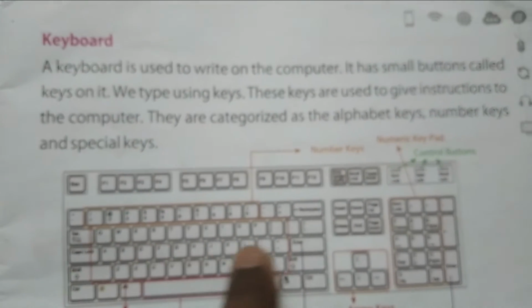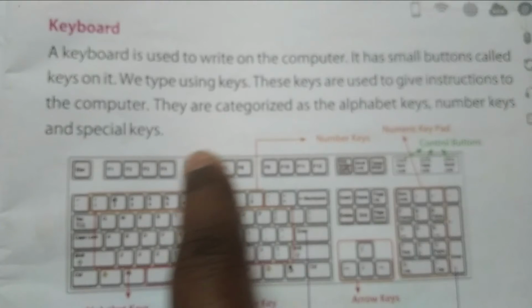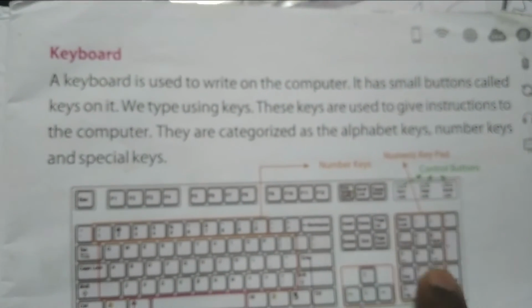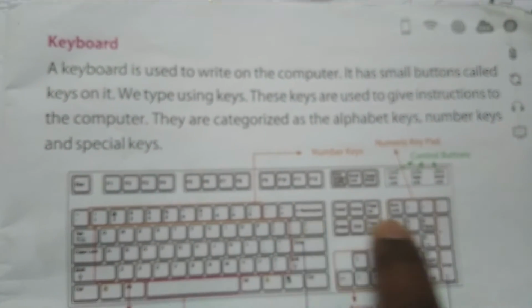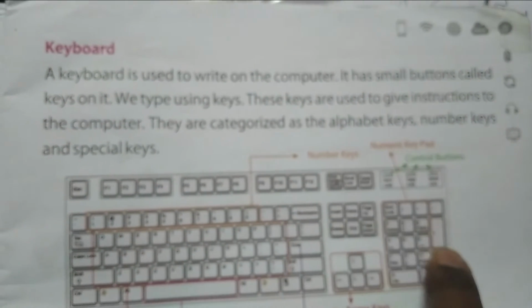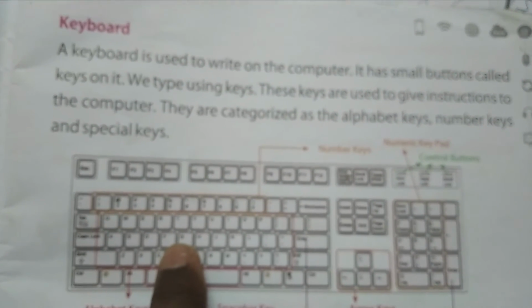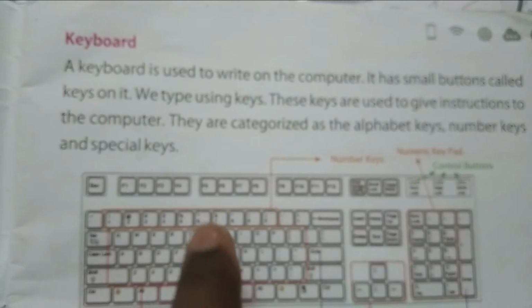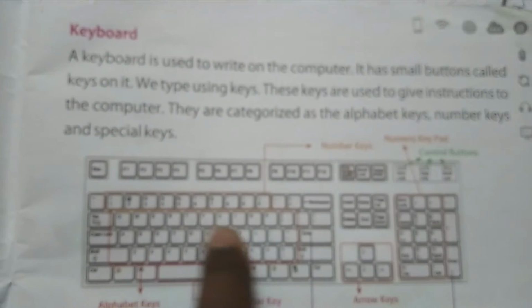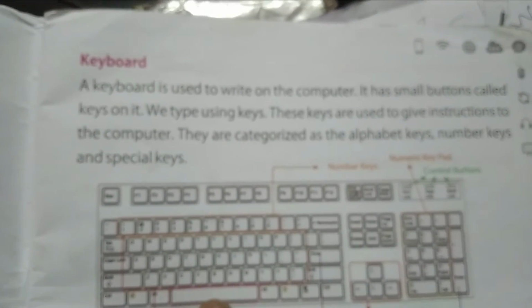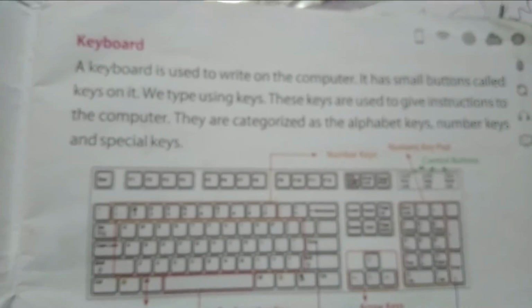See, it has different keys, right? See, here one set of keys, here also. See, every set is divided. Okay, means categorized. So these keys are categorized as alphabetical keys, the number keys, and some special keys. You got it? Fine. Okay, moving on to the next part.